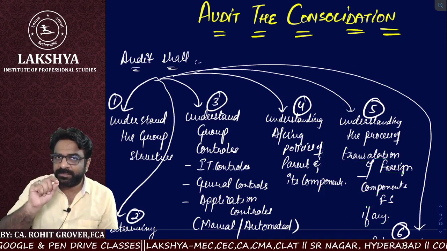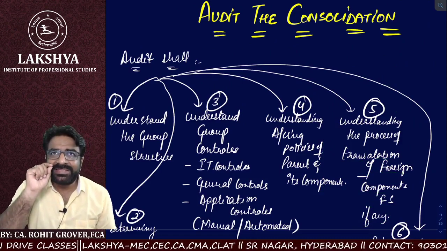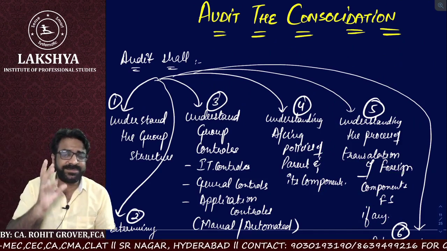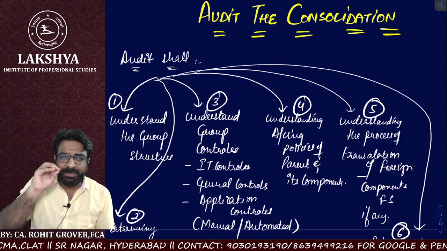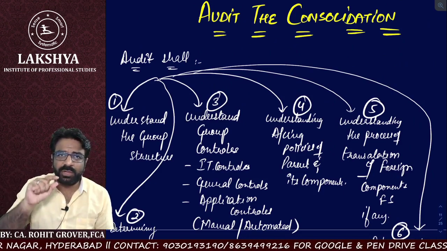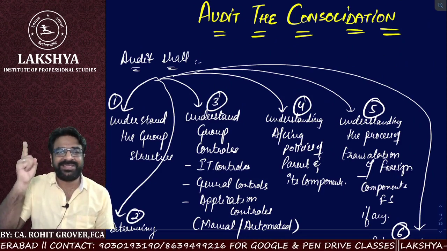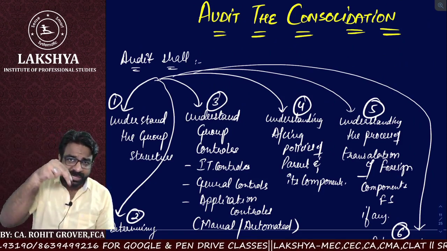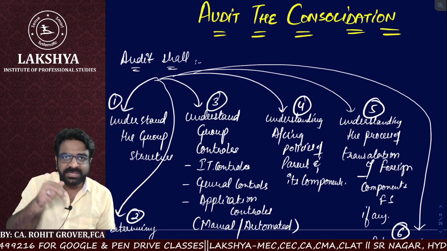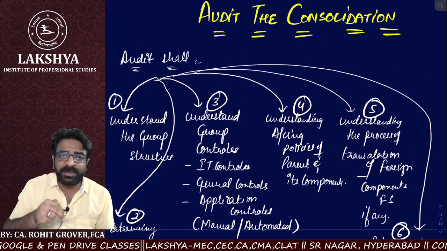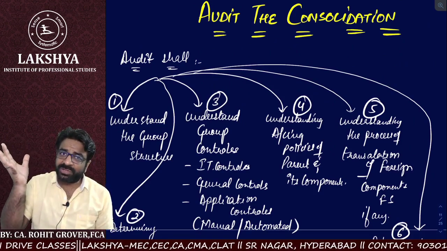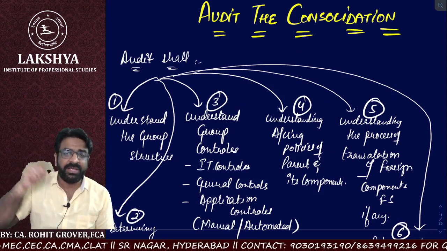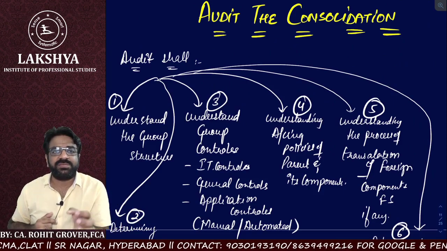Now listen to this very carefully. Sometimes, let's take an example, your subsidiary is located in the US. Being in the US, is that subsidiary going to follow Indian GAAP or US GAAP? They are going to follow US GAAP. But that subsidiary is going to be consolidated by the Indian parent. So we have to ensure that we translate the financial statements of that US based subsidiary into Indian rupees as per Indian GAAP.